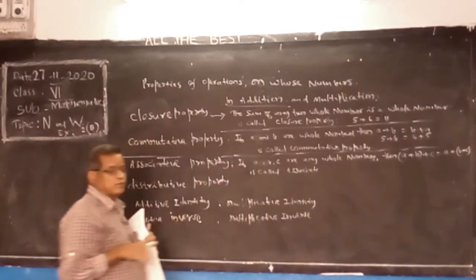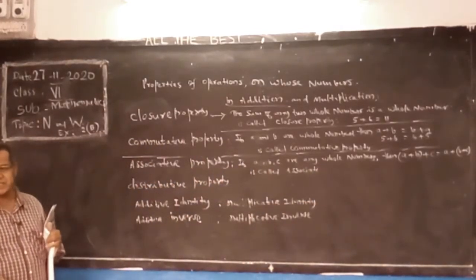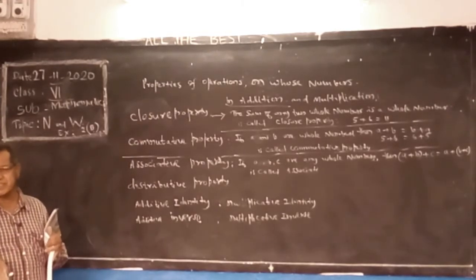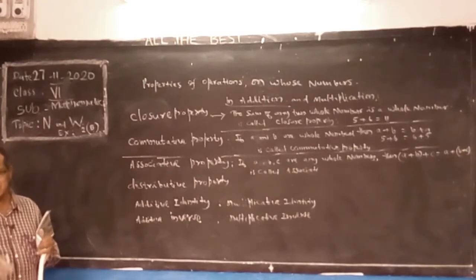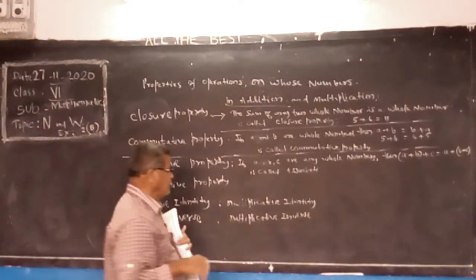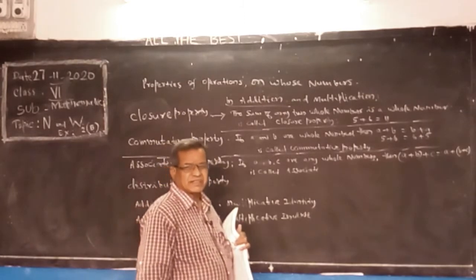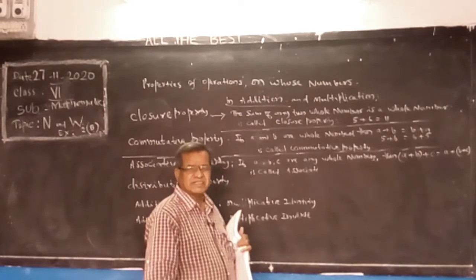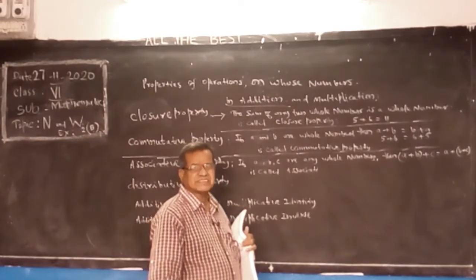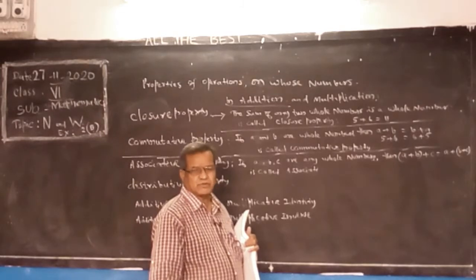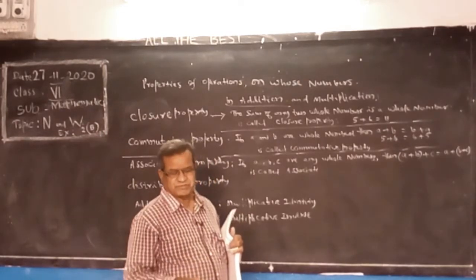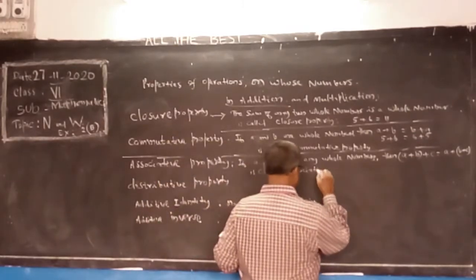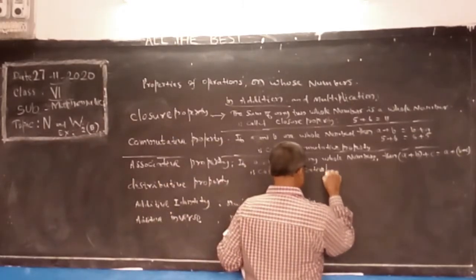In commutative property, two whole numbers are taken. In associative property, three whole numbers are taken. That is the difference. 3 plus 5 plus 7 is the same as 5 plus 3 plus 7. By adding in any order, it will be the same result. It is called associative property.